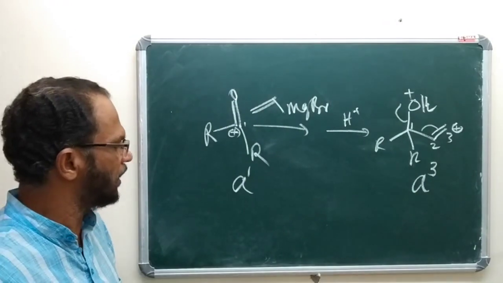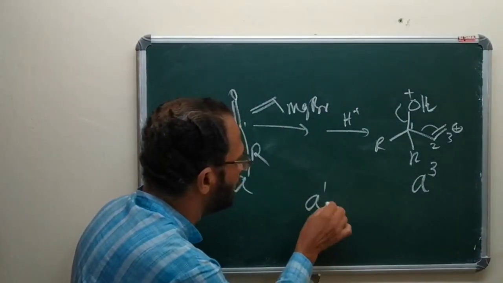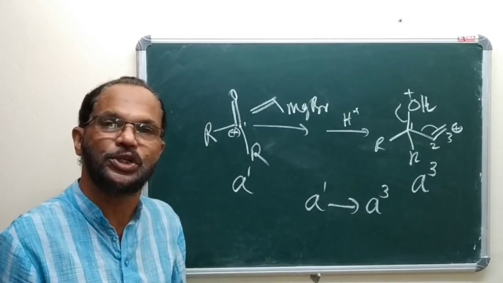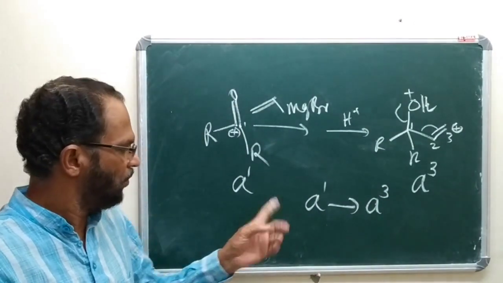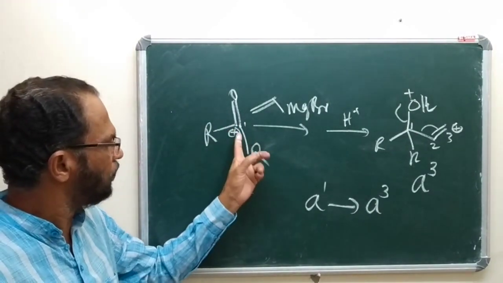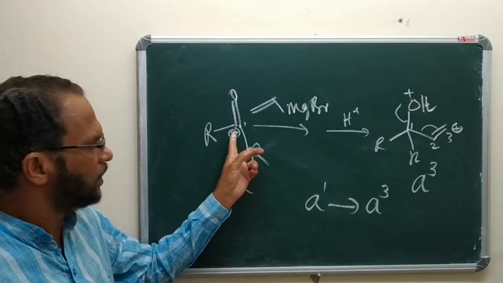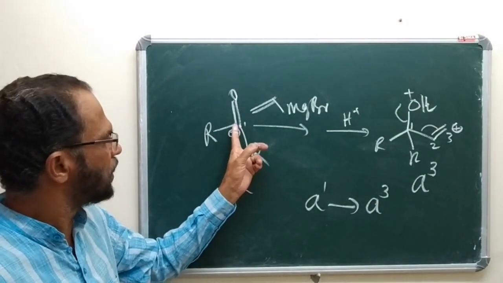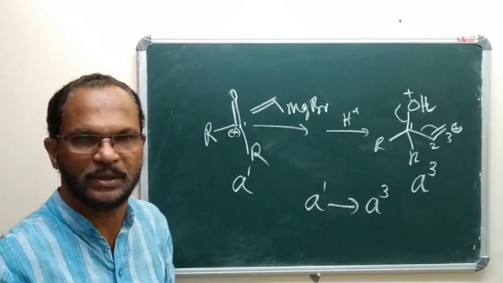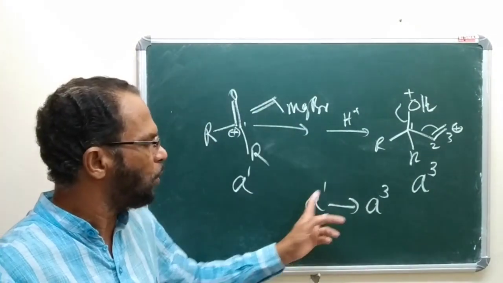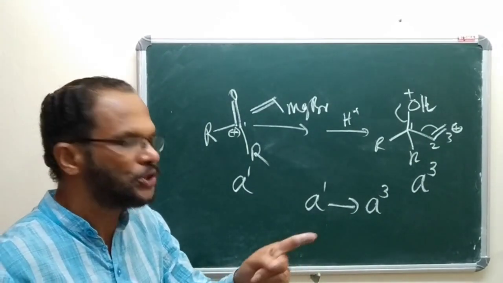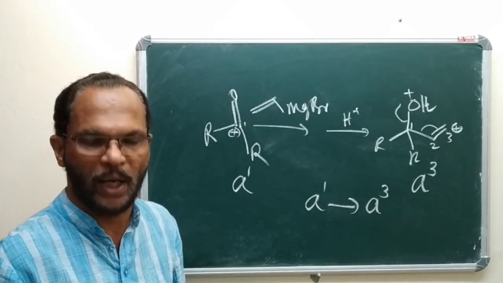Or it can be seen that A1 is changed into A3, where the reactive center of the carbon atom changed from one position to another without any reversal of polarity. Such a type of polarity change without any reversal of polarity is also known as imbalance.